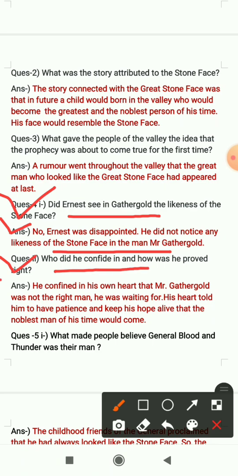So answer will be, he confided in his own heart that Mr. Gathergold was not the right man he was waiting for. His heart told him to have patience and keep his hope alive that the noblest man of his time would come. So in his heart, Ernest thought that Mr. Gathergold was not the right man for whom they all were waiting, for whom Ernest was waiting. His heart was telling him to keep patience and to keep his hope alive that the noblest man of that time who would resemble the great stone face would come one day.